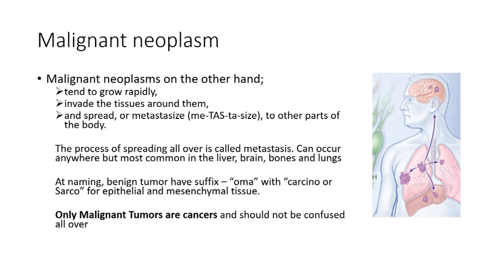When we are naming these malignant tumors, the suffix oma still comes with carcino or sarco, for the epithelial and the mesenchymal tissue. That will be more appreciated as we do the nomenclature. Only malignant tumors are cancers. Only malignant tumors are cancers. This should not be confused: not every tumor that you see is a cancer. It's only those that are malignant that are cancers. Hope we've appreciated that. Let's see the next point.